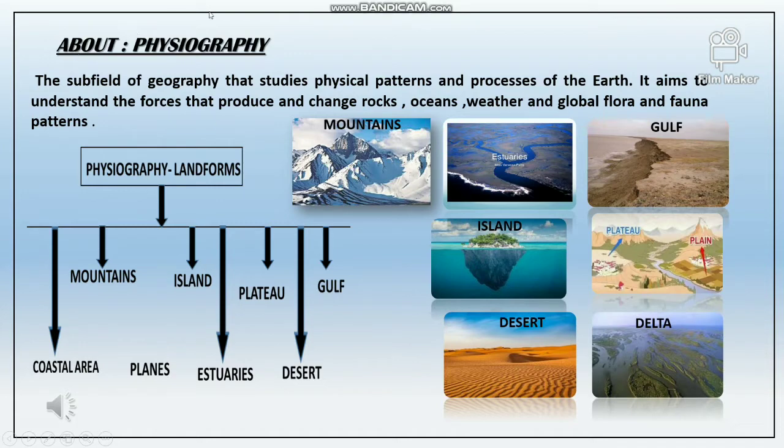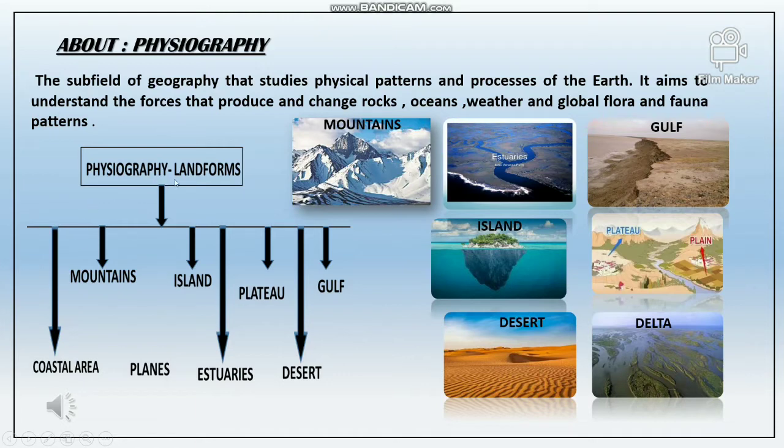Before starting with the map, let's have a look at the previous topic about physiography. It is the subfield of geography that studies physical patterns and processes of the earth. It aims to understand the forces that produce and change rocks, oceans, weather and global flora and fauna patterns.